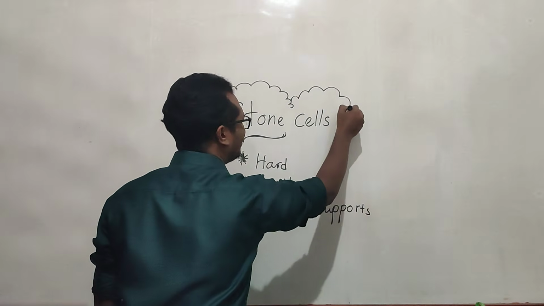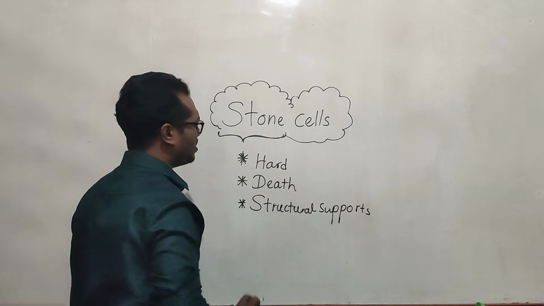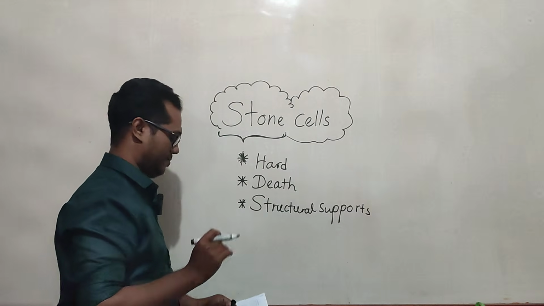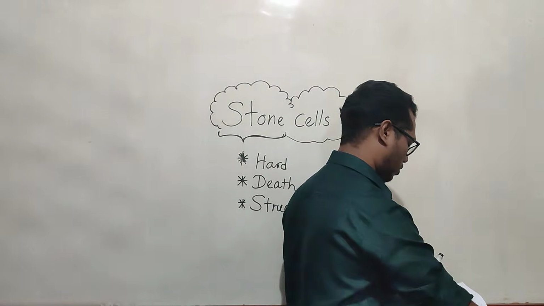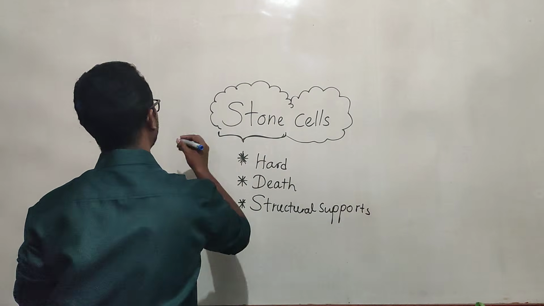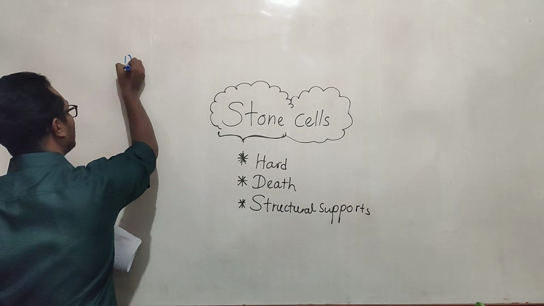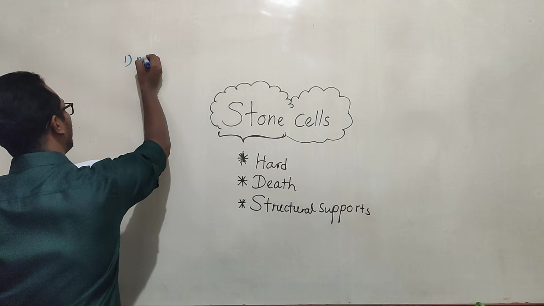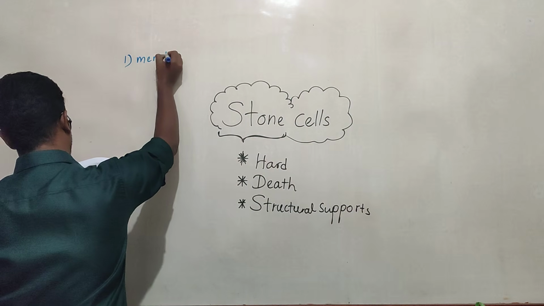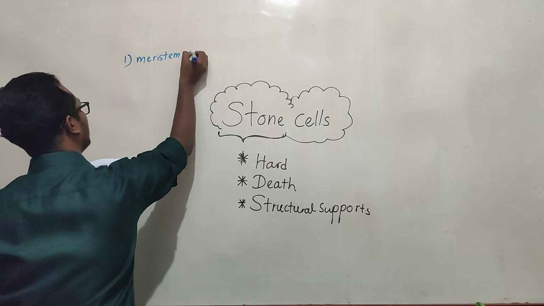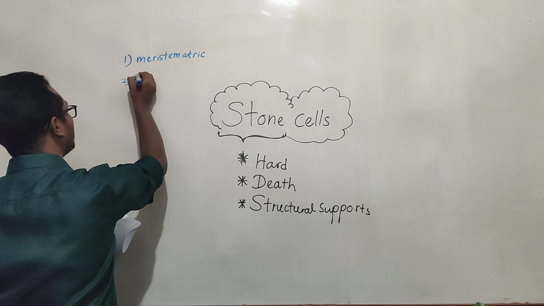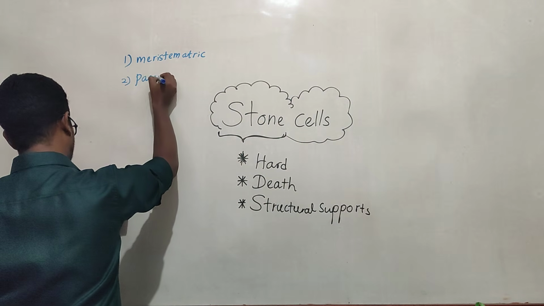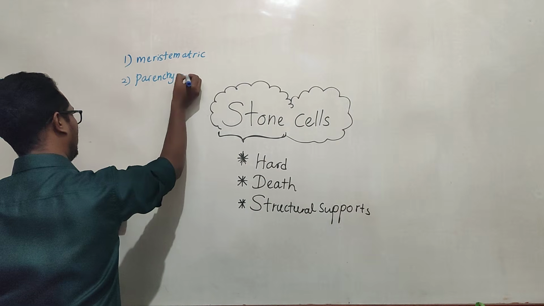They have given another word, stone cells. So what are stone cells? Now we will look at the given answers. First answer, they have given meristematic. Second answer, parenchyma.